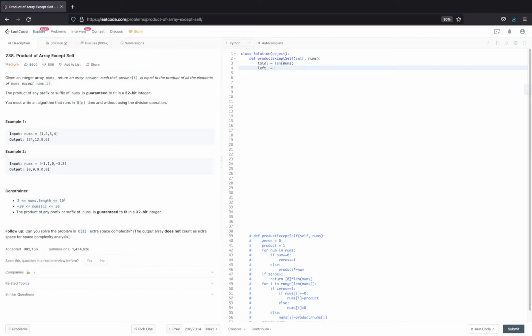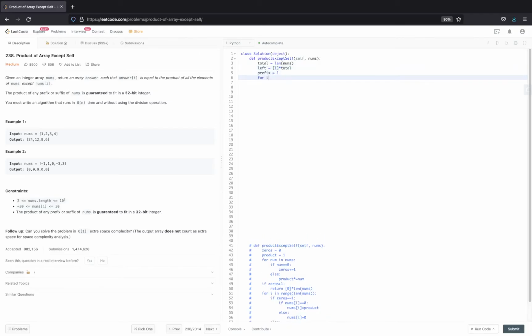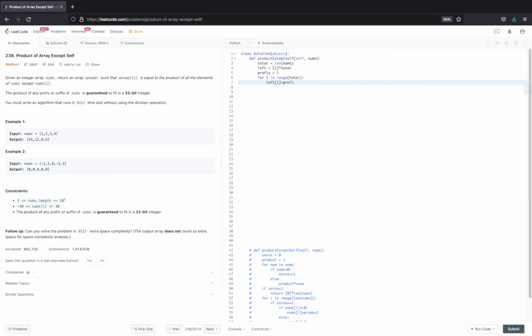And my left is this so far, and I will calculate prefix for i in range of total. For each element I will calculate its prefix, so my left of i will be prefix, and my prefix now should include this item because I have to add it to the next number, right? Prefix multiplied by nums of i.